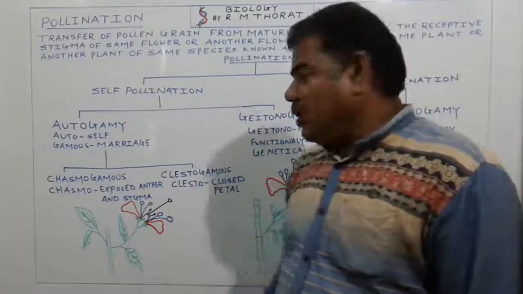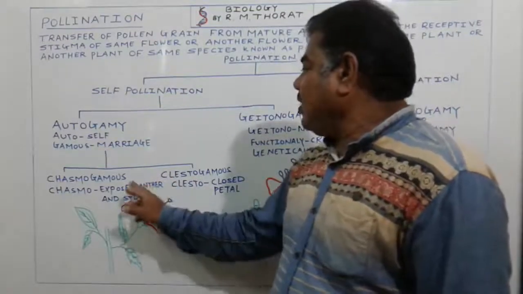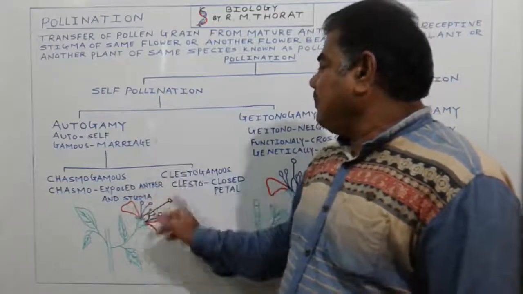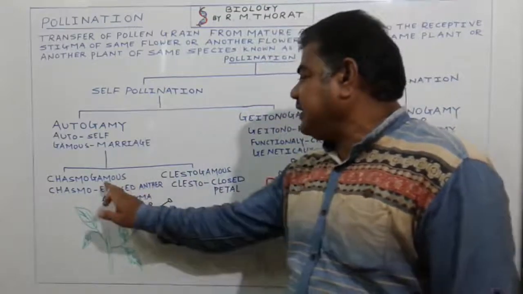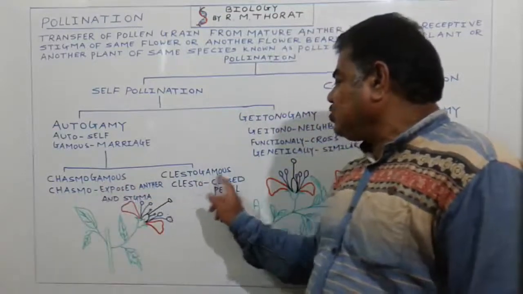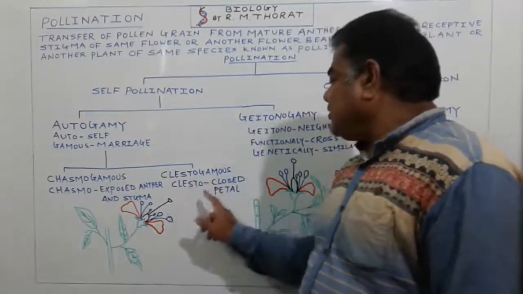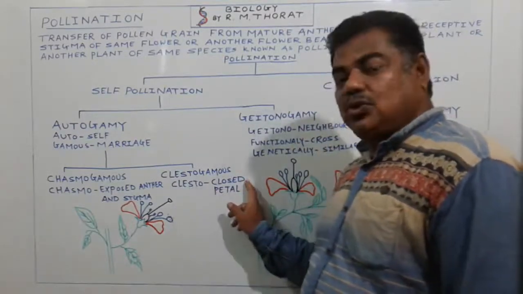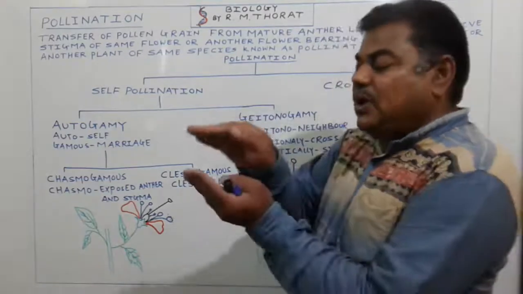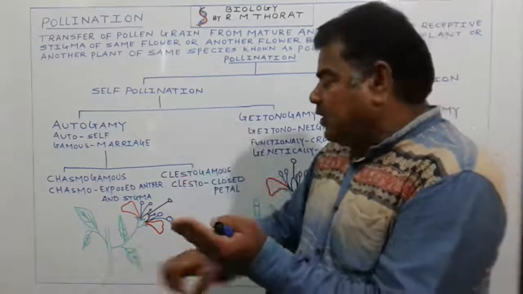And the second type of flower is also present in these plants, Commelina and Oxalis. These are the two examples of self-pollinated plants that bear two types of flowers. One is the Chasmogamous flower and the second one is the Cleistogamous type of flower. In Cleistogamous, Cleisto means closed petal or closed flower, meaning the flowers are closed. They are present near the roots.